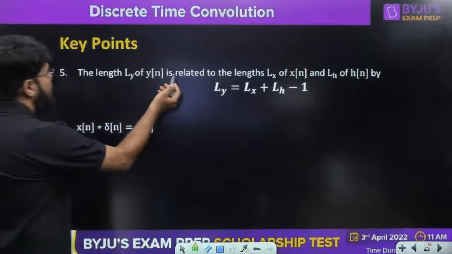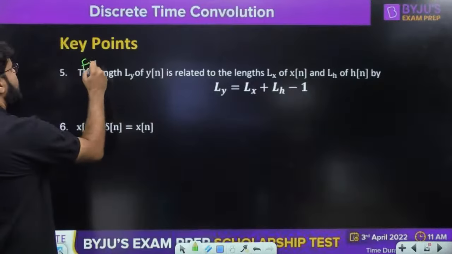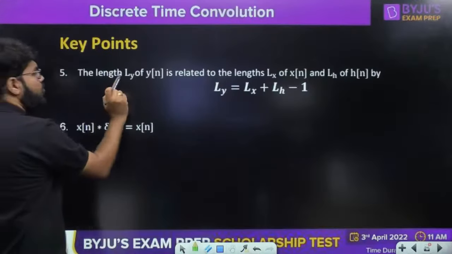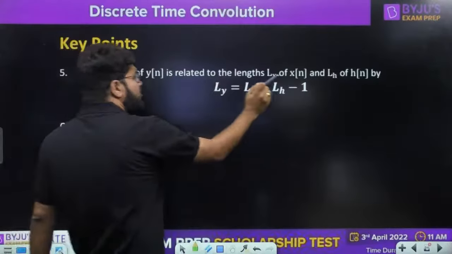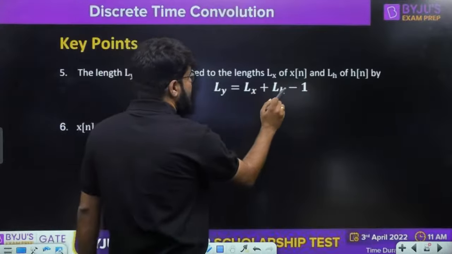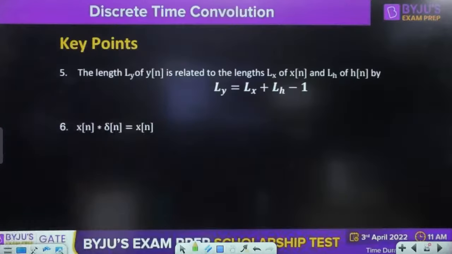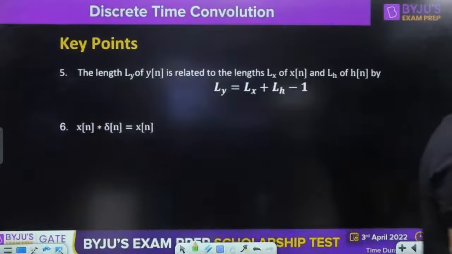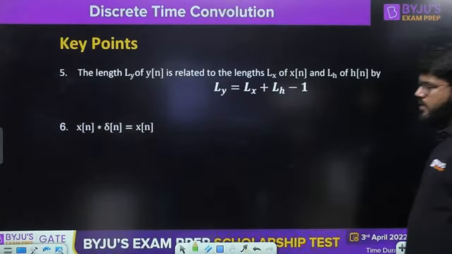Now, because I am talking about length, it is also related to finite length signals. The length of the output is related to the length of the input and hn: length of output is length of input plus length of hn minus 1. Lx plus Lh minus 1. The length of y is Lx plus Lh minus 1.